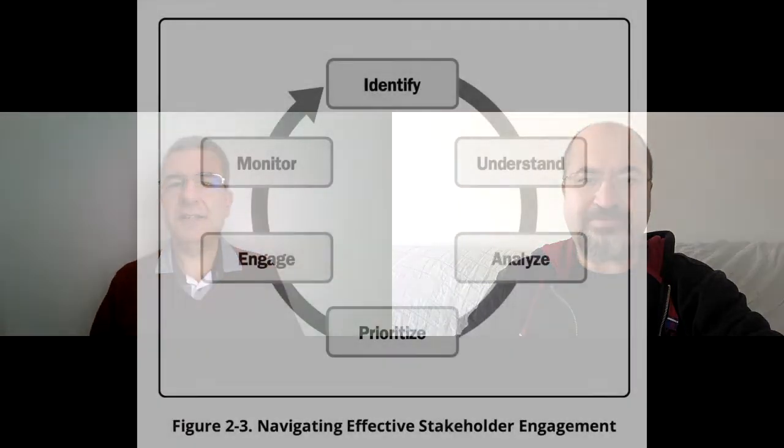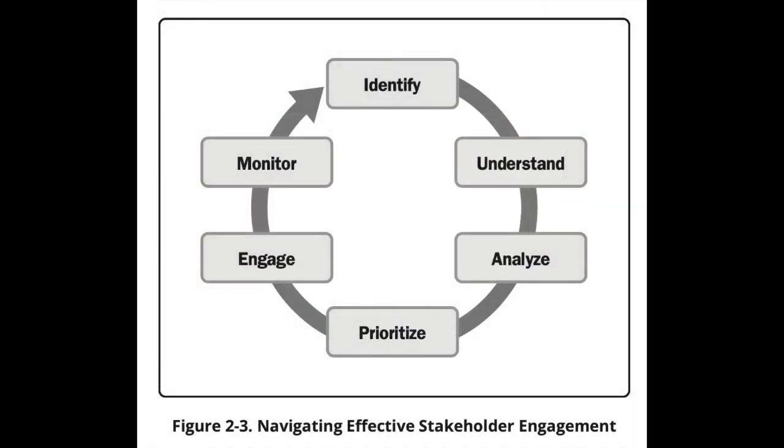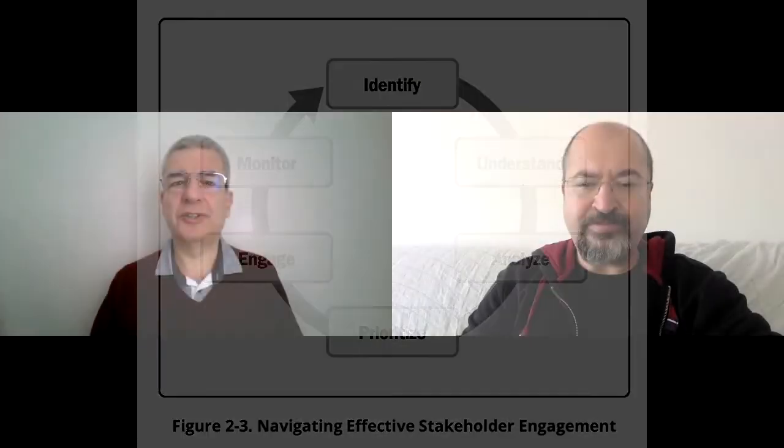What are the main steps of stakeholder management, Mr. Izgi? Mr. Tekir, as we see on the screen, there are 6 steps: identify, understand, analyze, prioritize, engage, and monitor. Could you explain the first step, which is identify stakeholders?